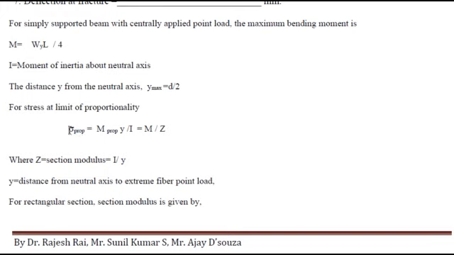In the same way, I can find sigma yield. Sigma yield is moment at yield into Y by I. Y by I will be the same. Moment at yield will be load at yield point into L by 4. So just considering the load at yield point, we will calculate moment at yield point. If I consider load at proportional limit, we will calculate moment at proportional limit, by which we will calculate sigma proportional and sigma yield. So Young's modulus, sigma proportional and sigma yield, these three things we will calculate.